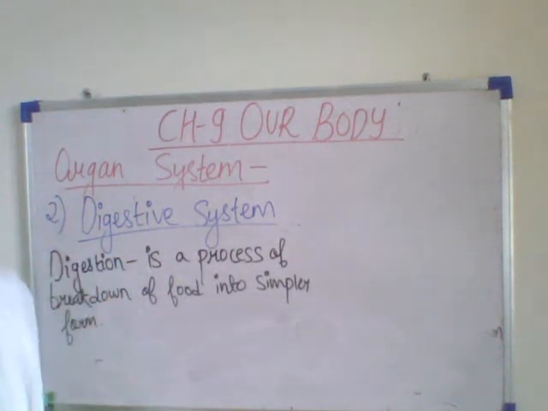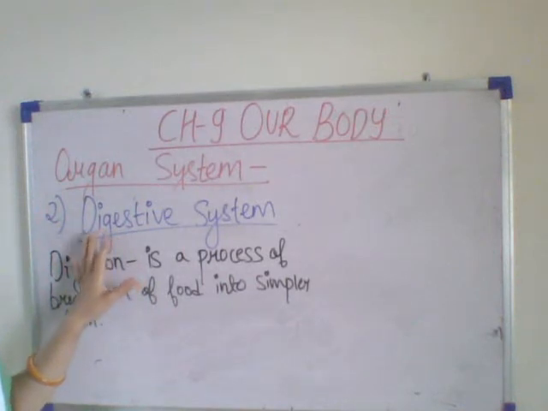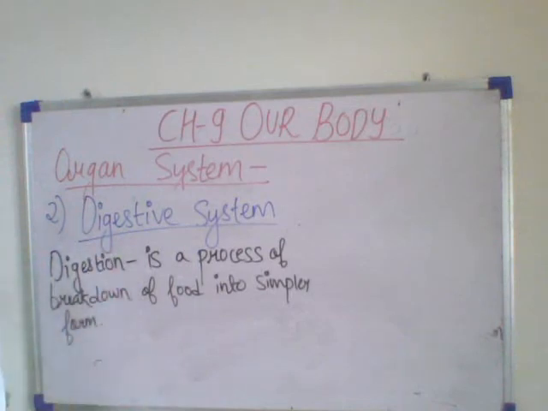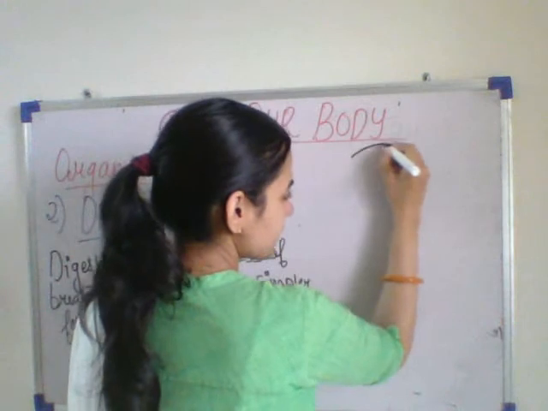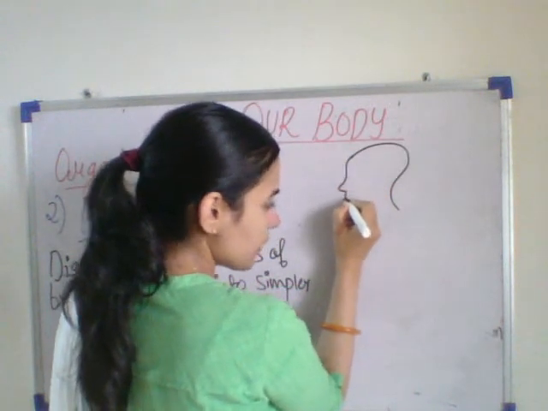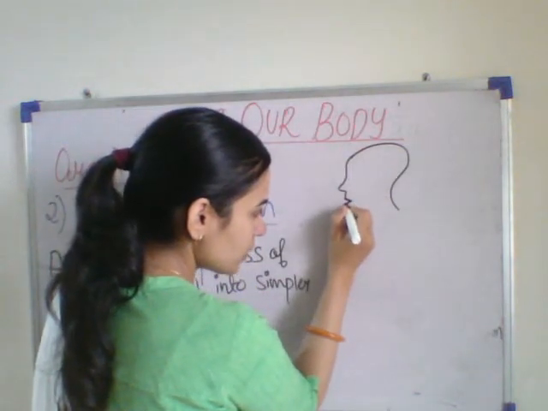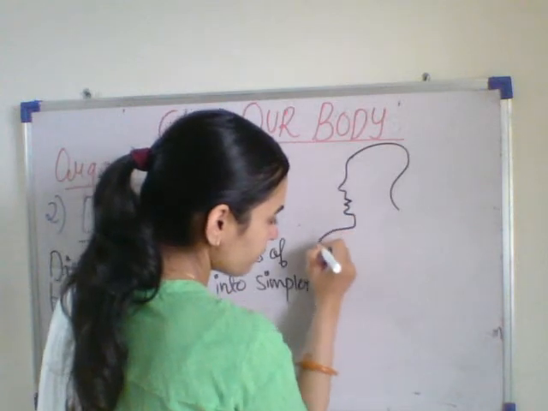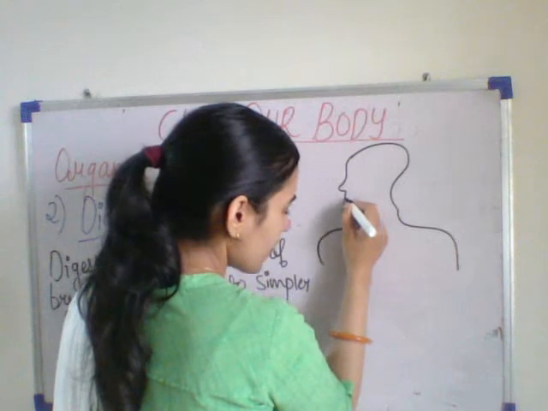So if I draw the digestive system, it consists of mouth, food pipe, stomach, small intestine, large intestine, anus. These are all the main organs of the digestive system. So if I draw the digestive system here, what does it consist of? This is the mouth. Yes, the digestive system starts from here, from the mouth.